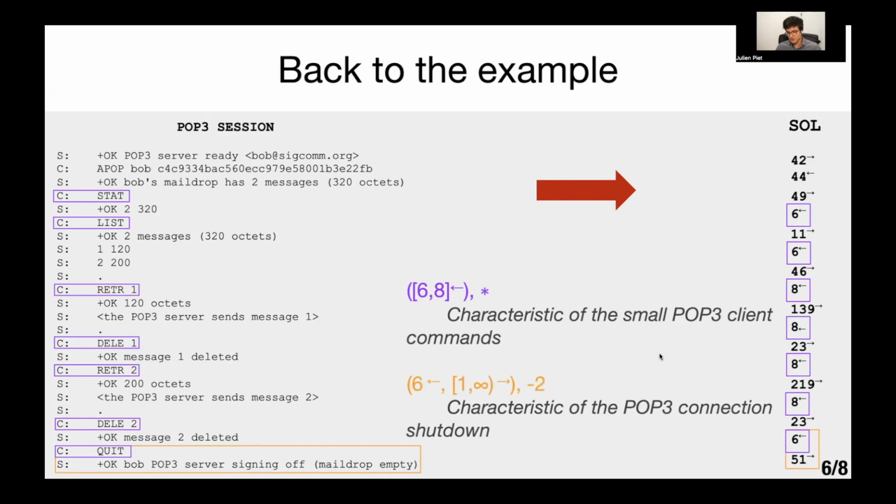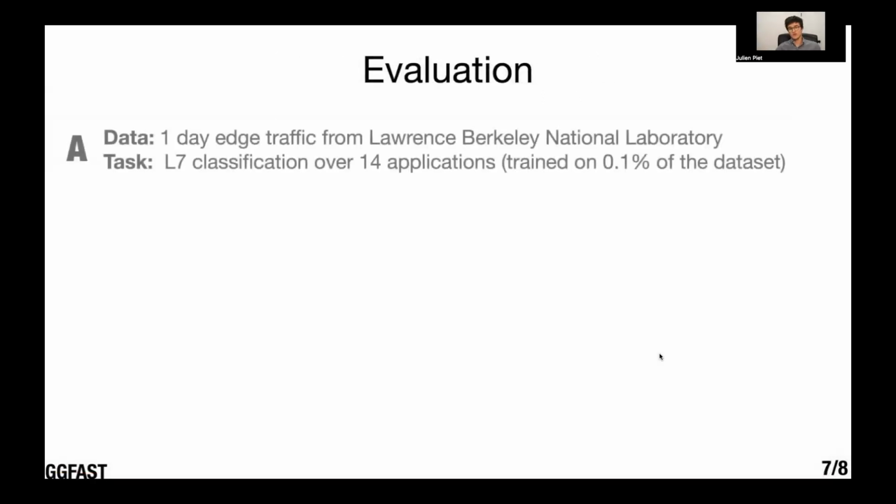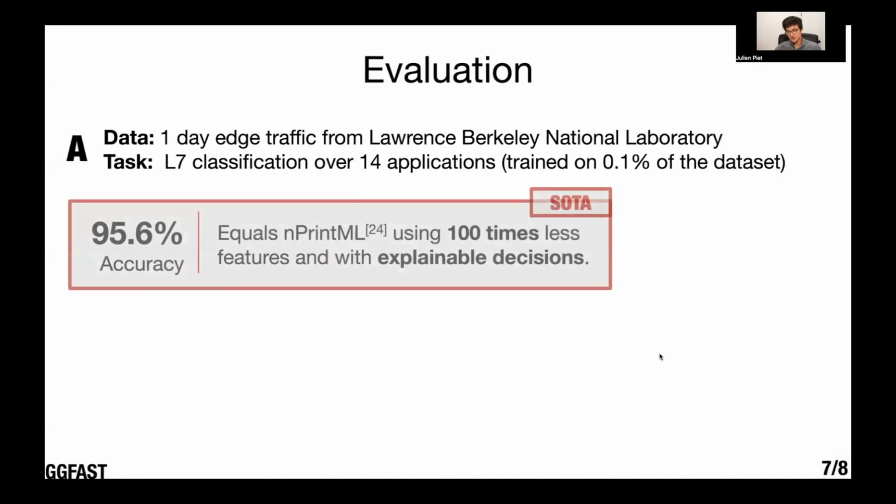So now that we've seen how GGFAST works, let's look at how well it does. Our first evaluation is done on 1 day of traffic from Lawrence Berkeley National Labs. And the task here is L7 classification, so understanding which protocol is being used over 14 different applications. And we only trained on 0.1% of the data set. And what we found is that GGFAST equals the state of the art in nprint, however, uses 100 times less features and makes explainable decisions thanks to the snippets.